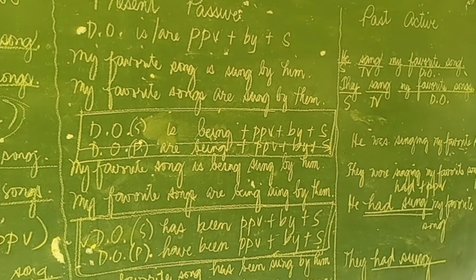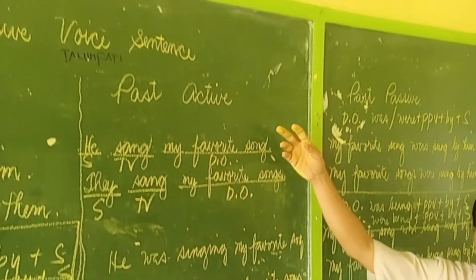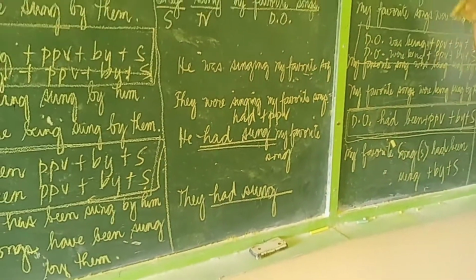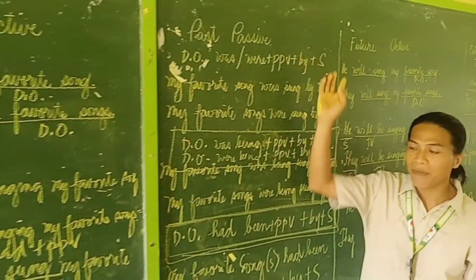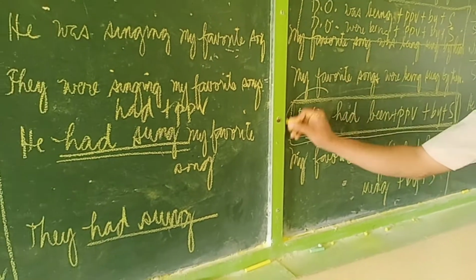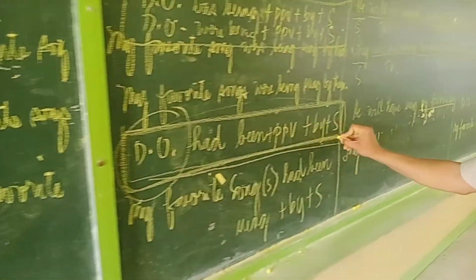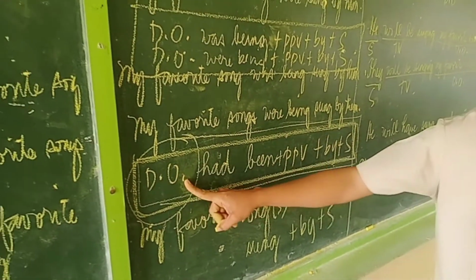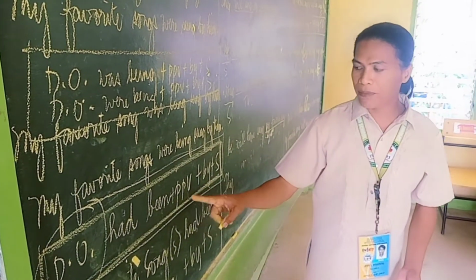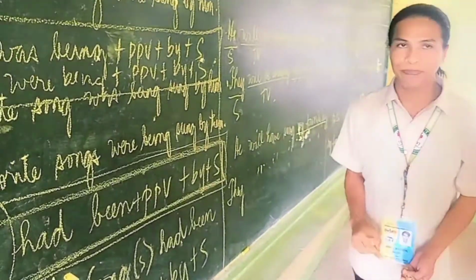Okay, so you jot down in your notebook the pattern for writing active voice present perfect to present passive perfect. For the past active voice perfect tense, writing that to past passive voice in the perfect tense, only one pattern, either your direct object is singular or plural: direct object had been plus past participle of the verb plus by plus subject.